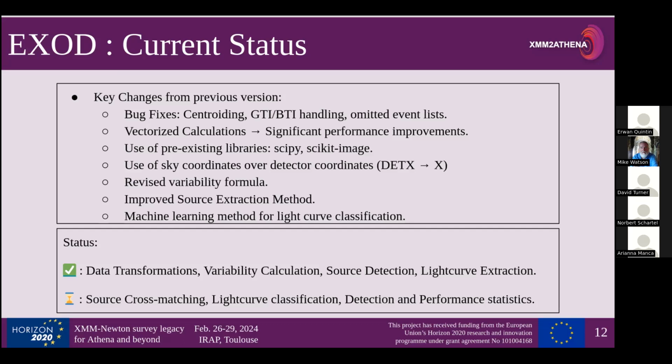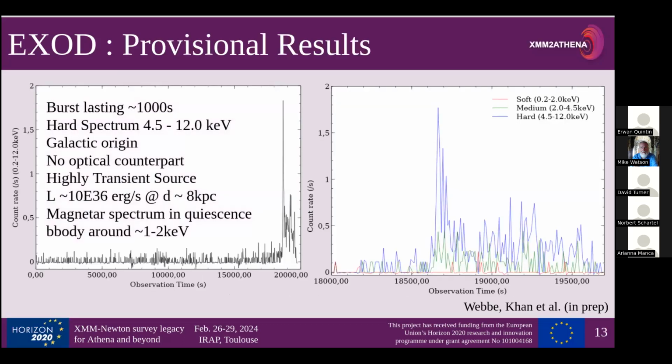Yeah, we've increased the speed of the source detection method, and this is working really well, and we still have all of this stuff to do. So all in work. And of course, as I mentioned, we wanted to point out one of the interesting sources that got pulled out. We haven't run XOD since, well, 2017 officially. And so we ran it on maybe the 5,000 most recent XMM observations, and this source popped out at us, and we were like, this is interesting.